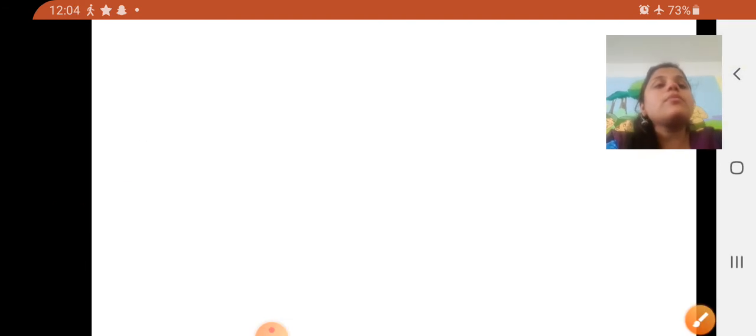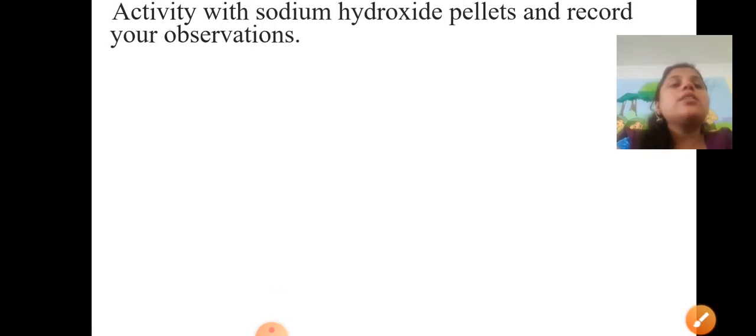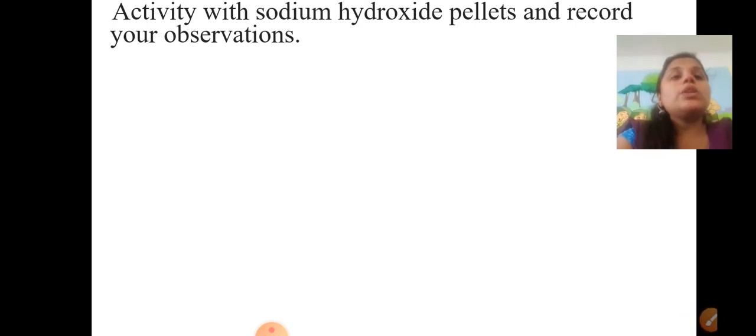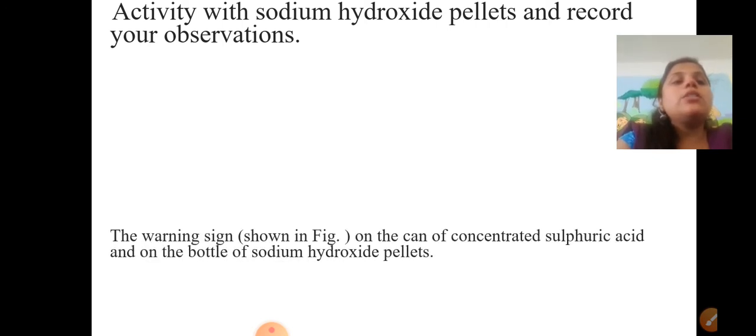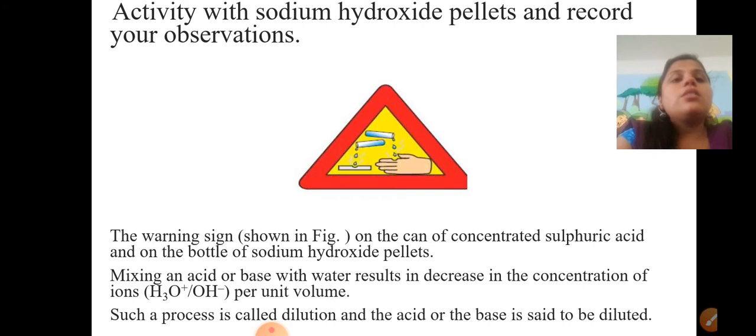Okay, now dear students, what happens with the sodium hydroxide pellets? This is the third activity which we are going to perform here. This is the procedure, I am going to explain here one by one.